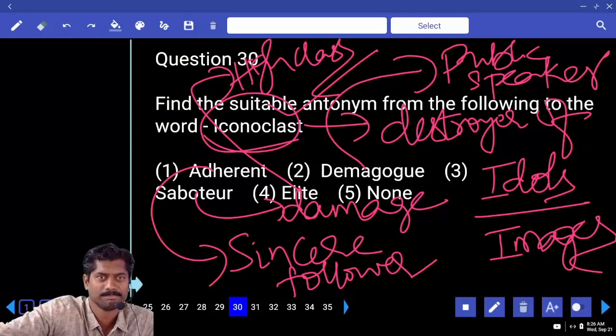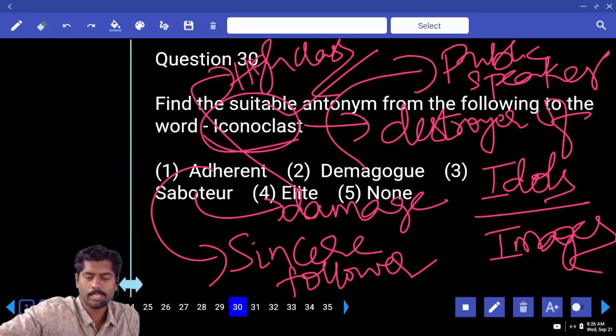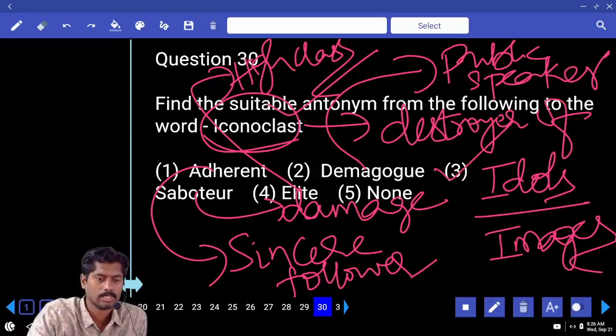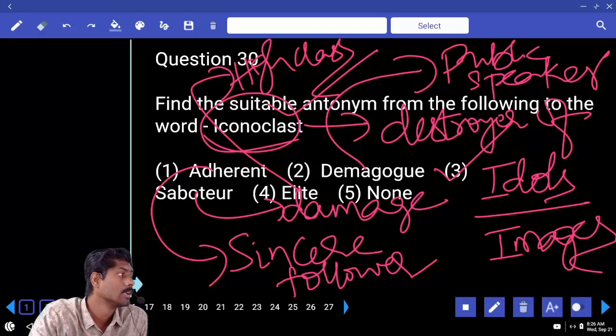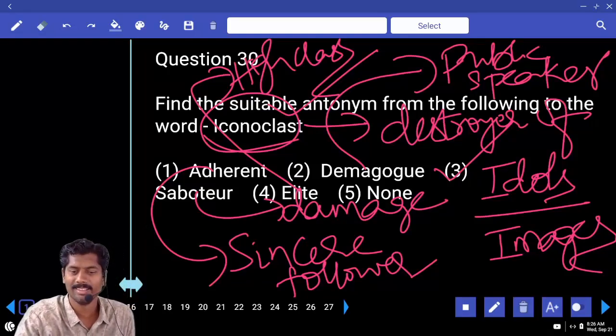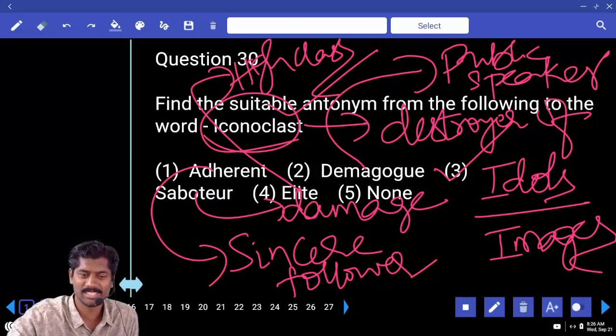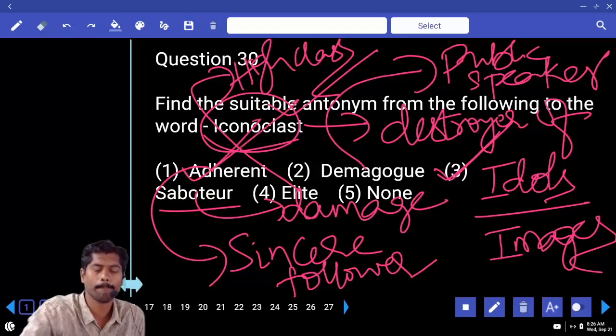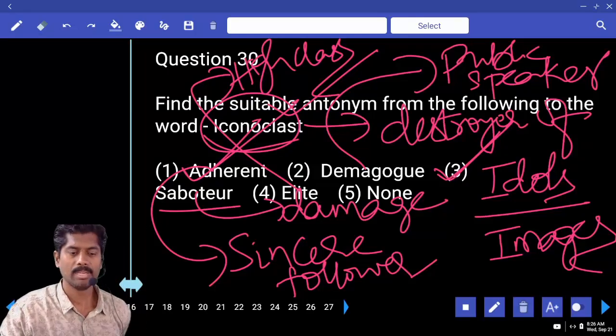Answer is the third option, saboteur, a person who damages. Oops, it's antonym, okay, I did not see it. If it were synonym it would be saboteur. What is the antonym? Sincere follower. Answer 1. Antonym means adherent.